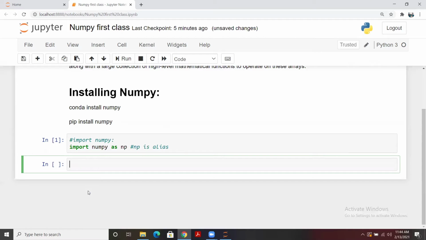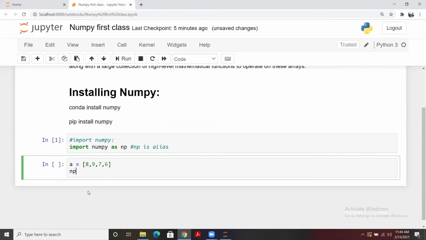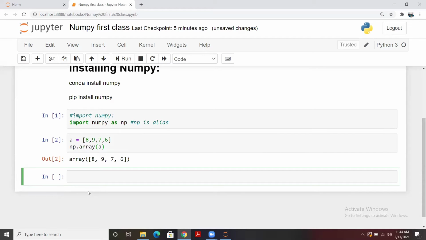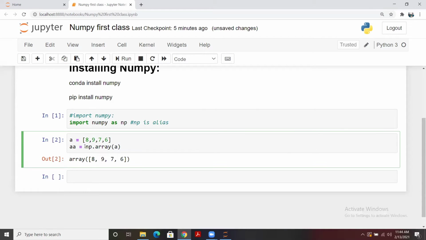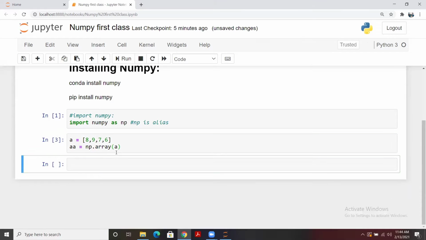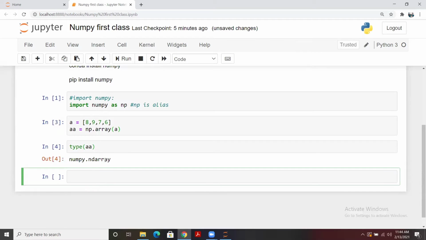Now we need to check whether it is imported or not. So let me create a basic list, and then I'll check whether it is created or not. I'm going to convert it to a numpy array. So here it is. You see that it has been converted, and if you store it in a different variable, let's say I'm storing it to this, and I check the type of A, that will be a numpy ndarray. So it is clear that NumPy has been imported to our environment. If it is not, first you have to import it.